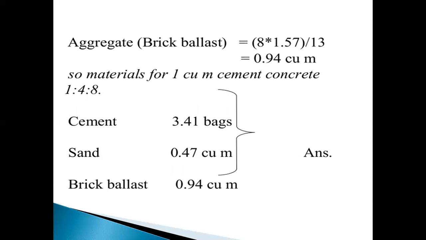Similarly, aggregate: 8 is the coarse aggregate proportion, into 1.54 divided by 13, equals 0.94 cubic meters. So the materials for 1 cubic meter of cement concrete 1:4:8: finally, the cement requirement is 3.41 bags, sand is 0.47 cubic meters, and brick ballast is 0.94 cubic meters.